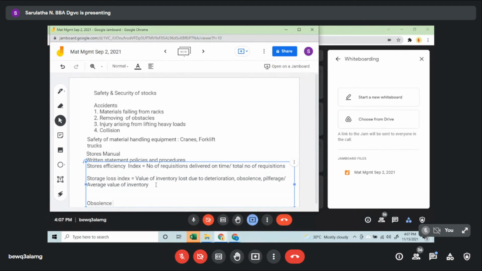Next is the obsolescence index: value of non-moving items, that means it is not being used at all, it has become obsolete, by total inventory value. This is all.